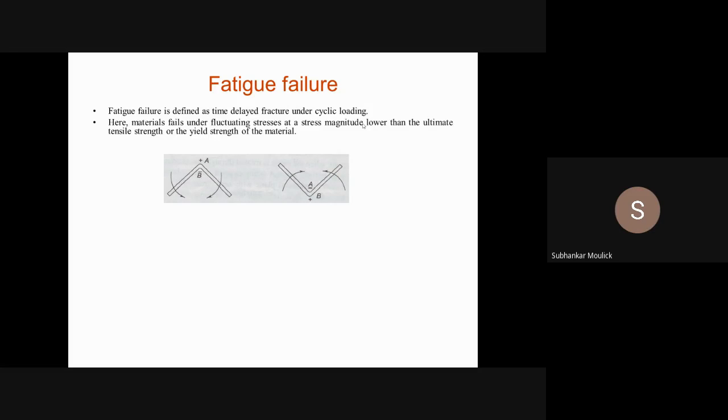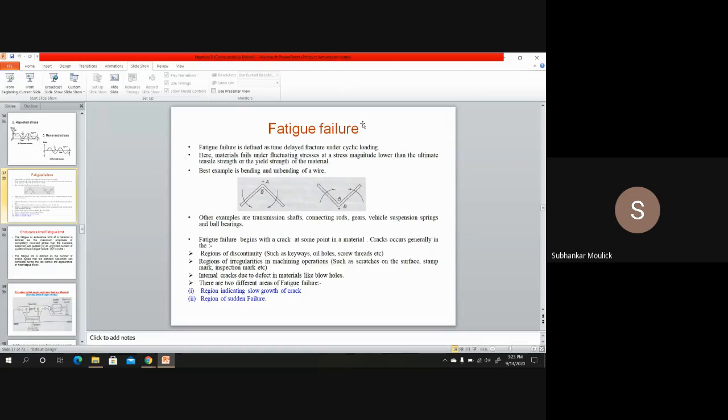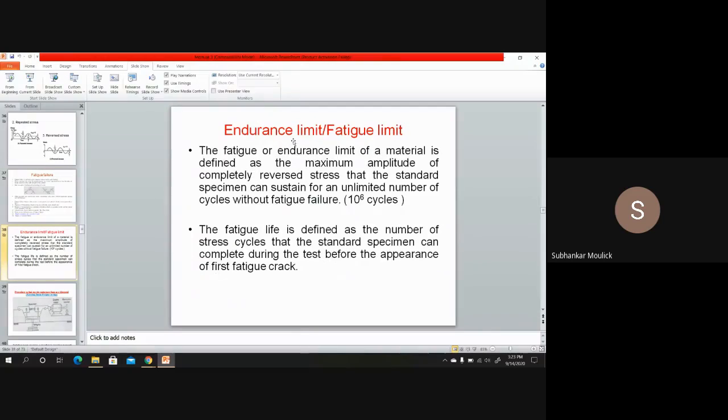Similarly, when a component is subjected to fatigue failure due to cyclic loading or fluctuating load, it will fail at some stress value. That particular stress value is known as the endurance limit, or endurance limit point, or endurance limit stress value. For example, if you want to fail a ductile material in tension, the maximum possible strength present in that material is the yield strength.